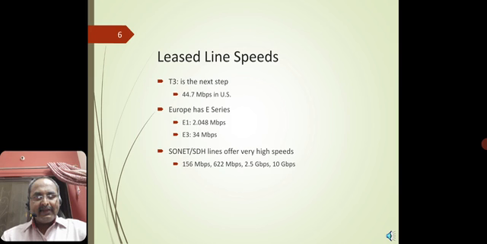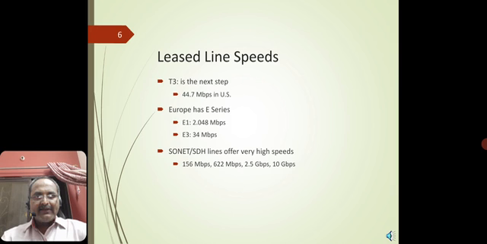Now the T3 is the next step for accommodating the trunk lines, and the capacity of T3 lines in the US used to be somewhere around 44.7 mbps. This means they accommodate this particular step to enhance the capacity of communication.